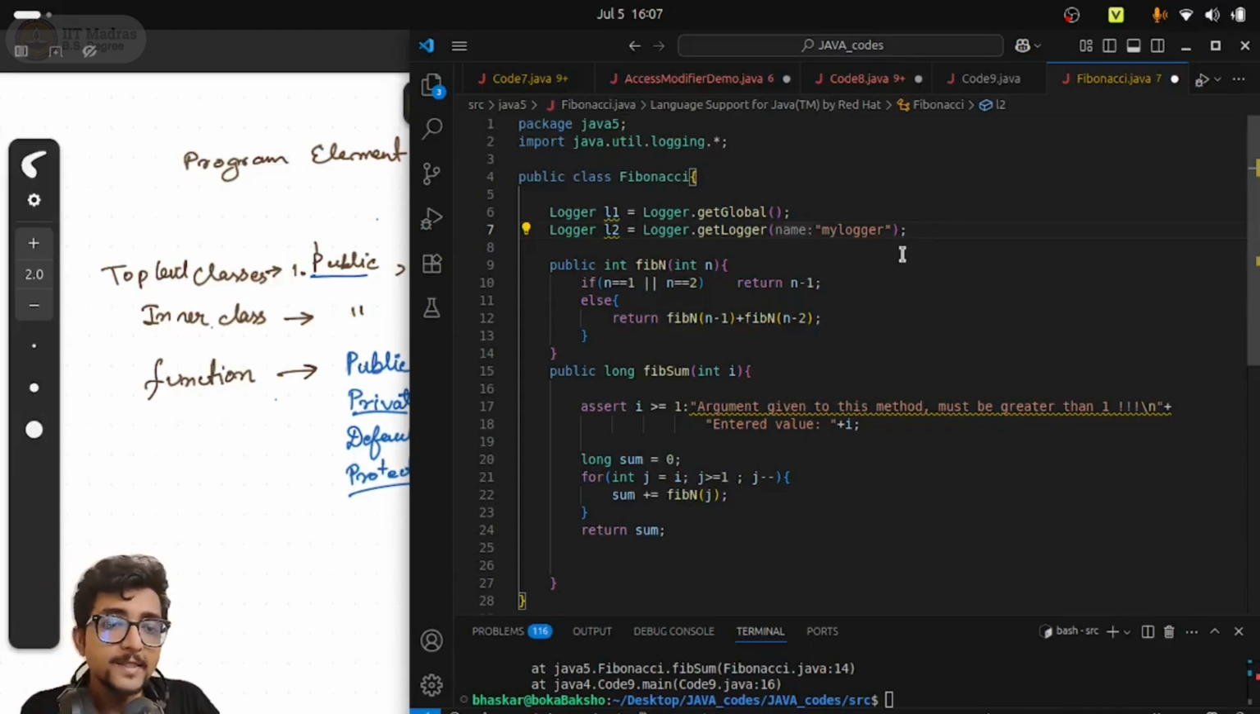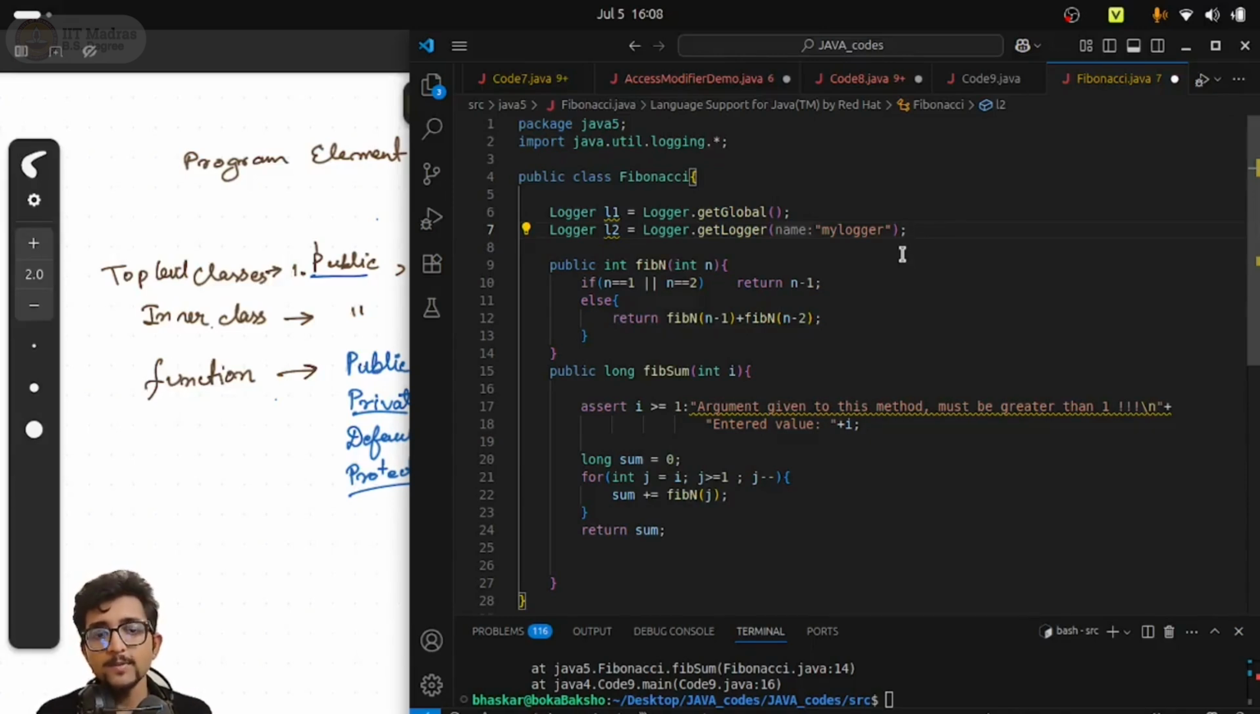But where to do this set level thing? See, fibn and fibsum are two methods, and I don't want anything to do with this logger. I want to have a logger entry whenever fibsum is used, but I don't want any task related to logger being done inside fibsum or fibn, because those are my utility functions, and logger is, let's say, another feature that I want to use.